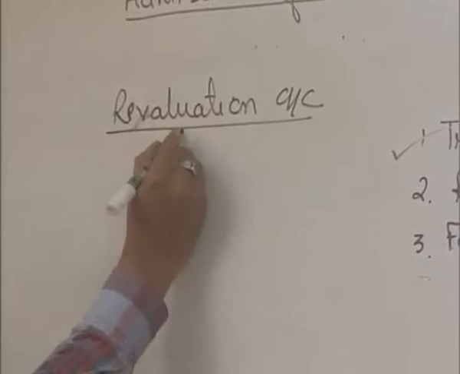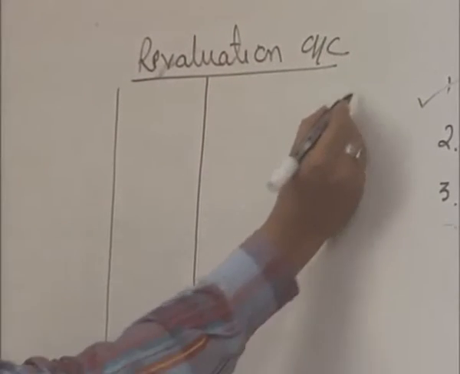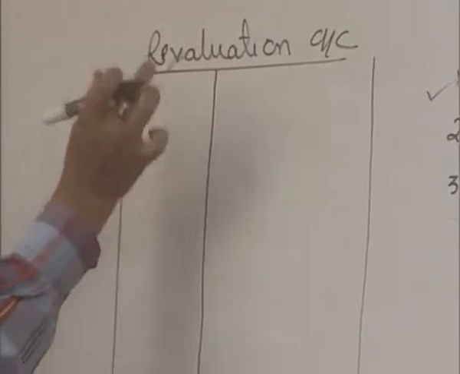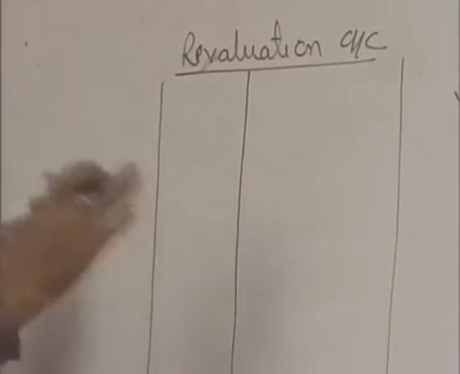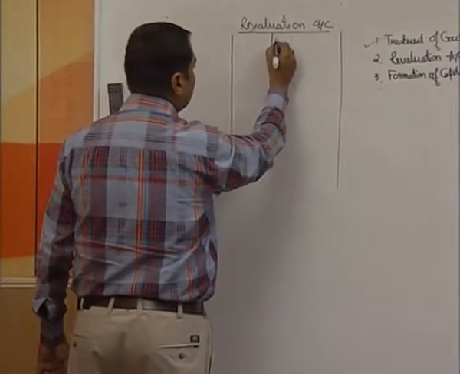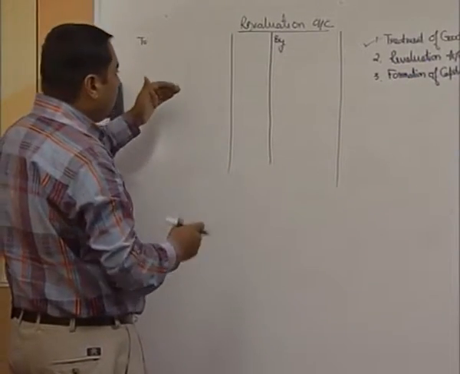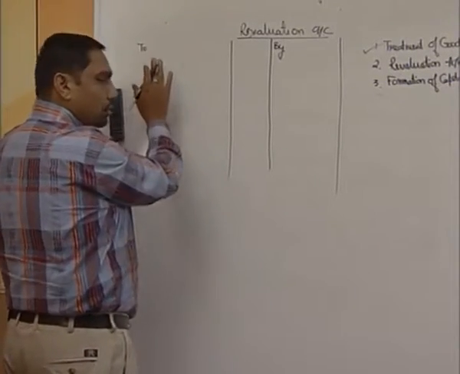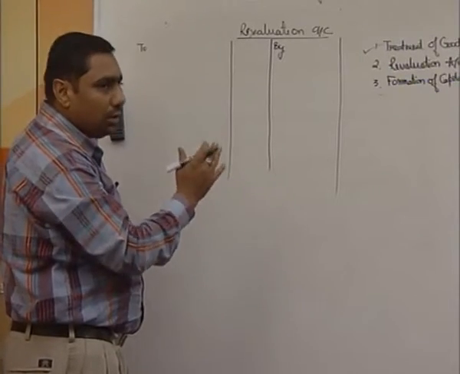It is a T-shaped account on which, as you used to have it in normal cases, this is the column for our particulars, amount, particulars, amount. Left hand side is a debit side, right hand side is a credit side. On this side we are going to use the word "To", on this side we are going to use the word "By". Now, whenever there is a decline in a value of an asset, you are always going to have it on a debit side, as the rule says all expenses and losses are debited.